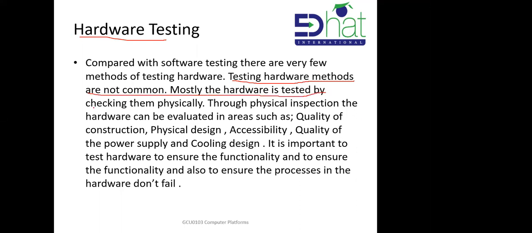Test by them physically, such as quality of... Okay, right? So write down the highlighted area.